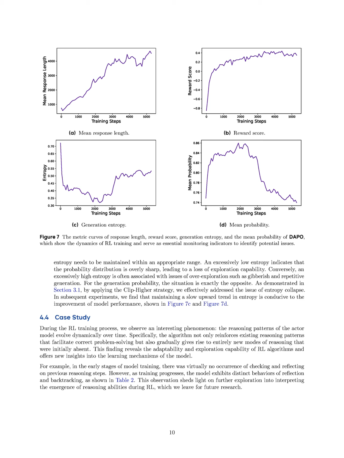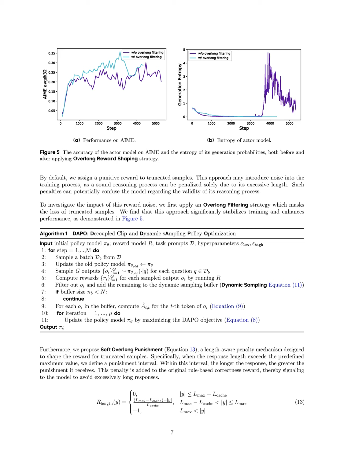The authors identify several key limitations of the DAPO method, primarily related to the challenges of entropy collapse, reward noise, and training instability. Specifically, the initial naive GRPO baseline suffered from entropy collapse, leading to a lack of diversity in generated responses, which can hinder the model's exploration capabilities. Additionally, the reward shaping for truncated samples introduced noise that could confuse the model regarding the validity of its reasoning process, potentially impacting the quality of the generated outputs.